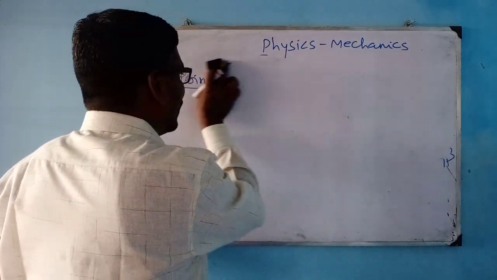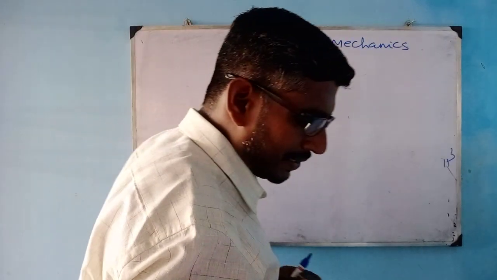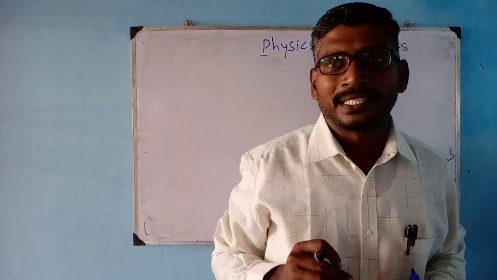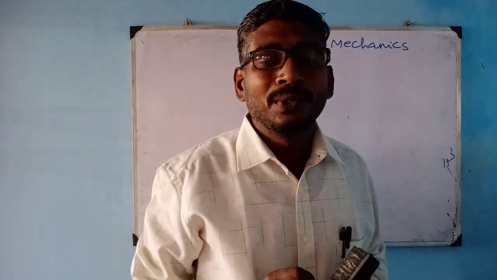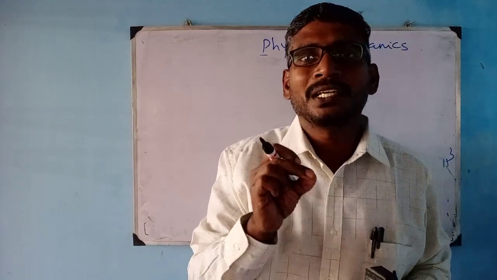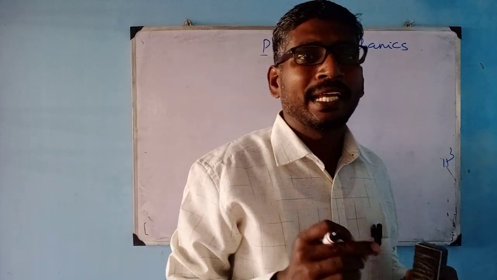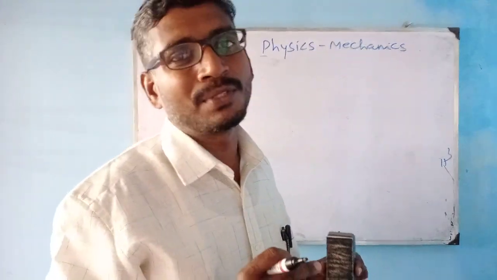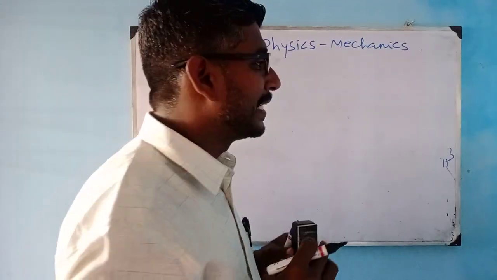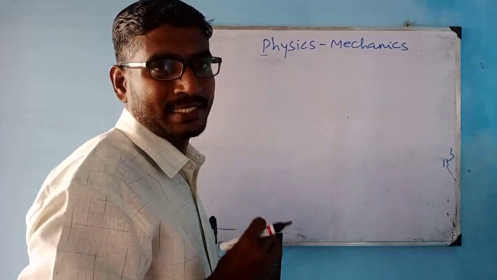Now, so we are dealing with rest, motion and point object. Now, to determine the position of an object, where it is located, I need to know about frames of reference. That is, I need to know about my coordinate system.